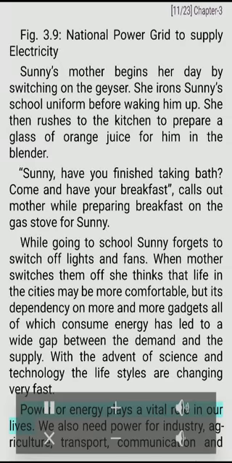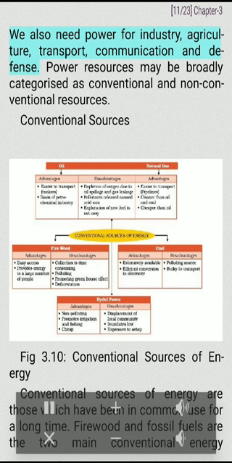Power or energy plays a vital role in our lives. We also need power for industry, agriculture, transport, communication, and defense. Power resources may be broadly categorized as conventional and non-conventional resources. Conventional sources. Fig. 3.10. Conventional sources of energy.